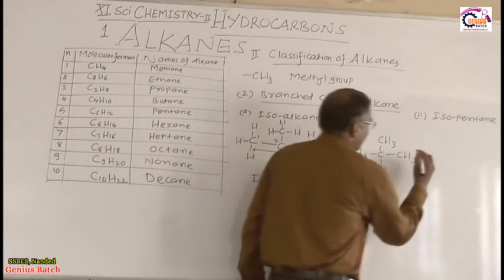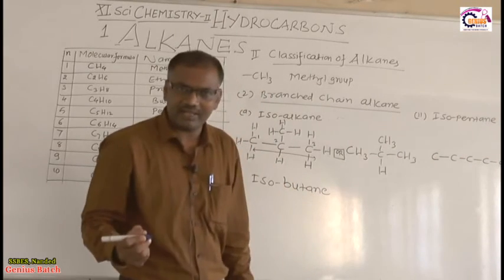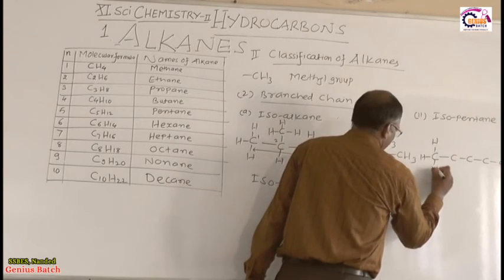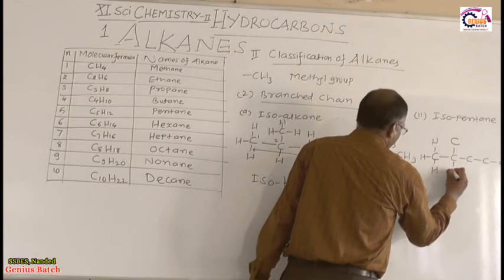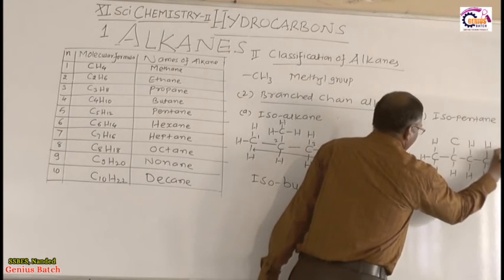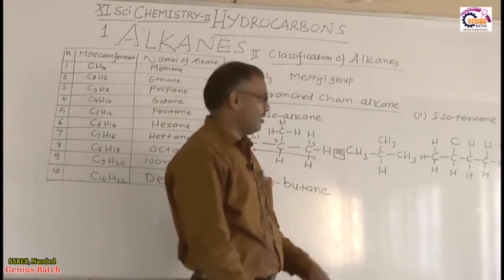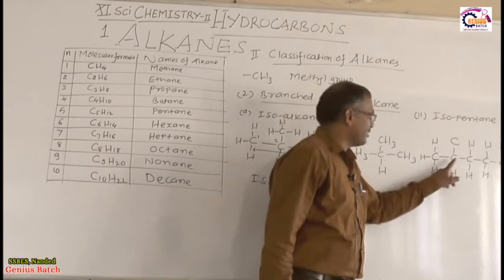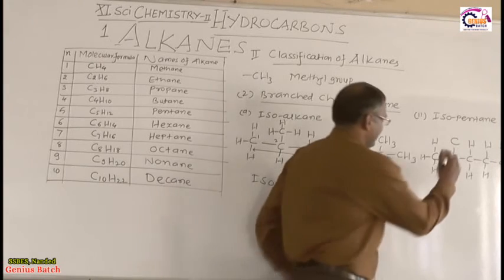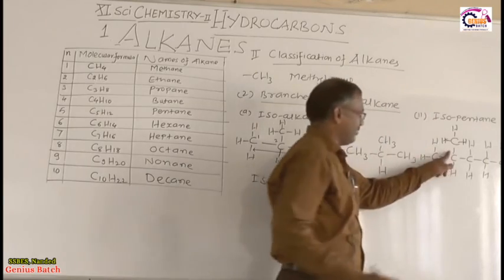So this is isobutane, and isopentane has 1, 2, 3, 4, 5 carbon atoms. I can write this CH3, then this carbon, H, here H, H, H. This carbon gets attached by 3 hydrogen atoms. 1, 2, 3, 4, 5. This carbon's valency is satisfied, 1, 2, 3, 4.